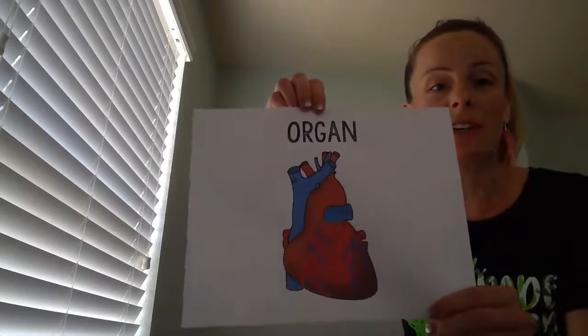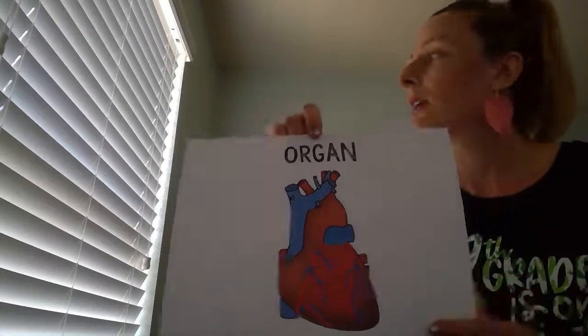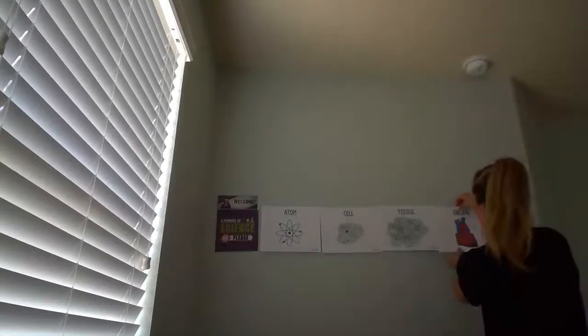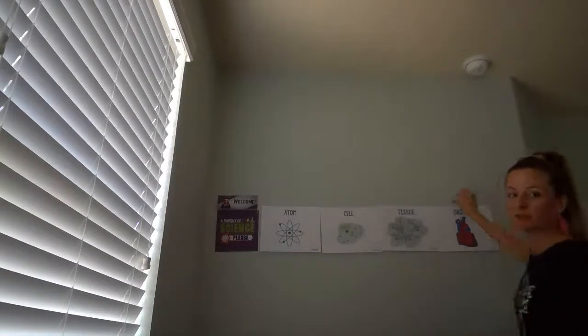So, Jesus, you said skin, which is an example. So skin would be an example of the next category. That's a good example of the next. Yes, Elijah, it's an organ. So a group of tissue makes up an organ.